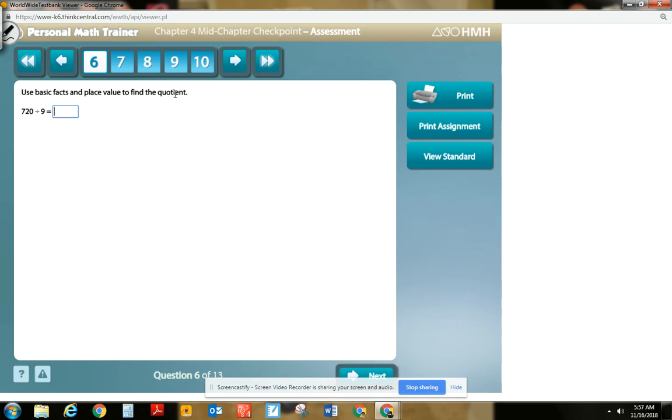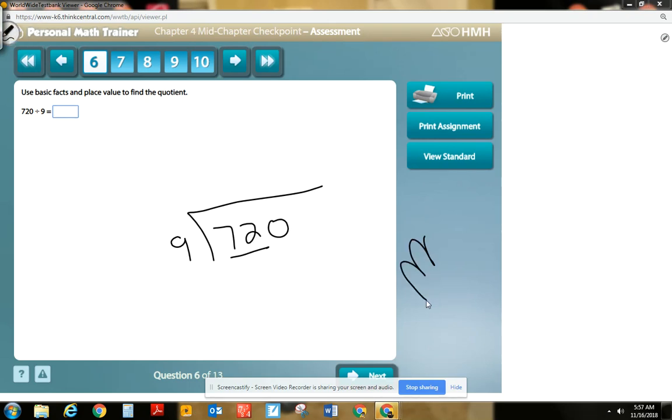Next question. Use basic facts and place value to find the quotient. And quotient is a vocabulary word for the answer to a division problem. So we don't need to really freak out with a problem like this, even though it's in the hundreds. We can just look right here at these first two digits. How many nines fit into 72? Well, you can use a 9 string, right? 1, 2, 3, 4, 5.